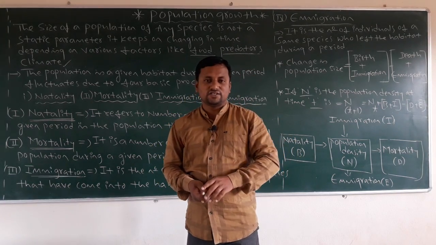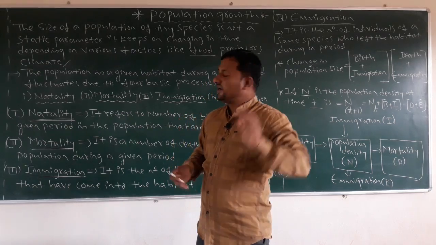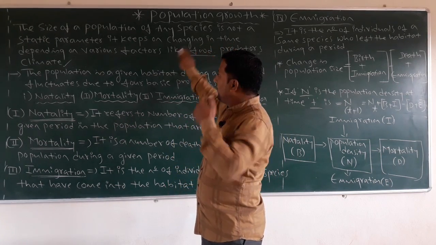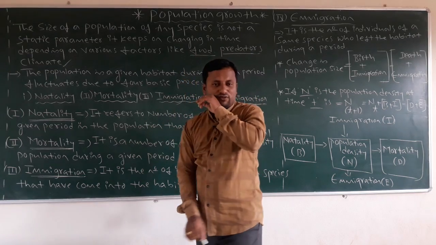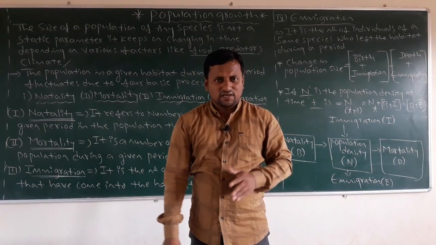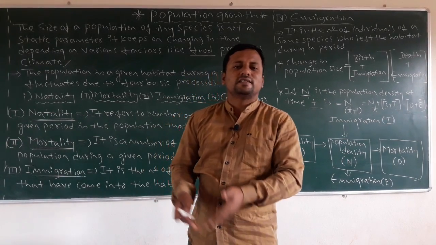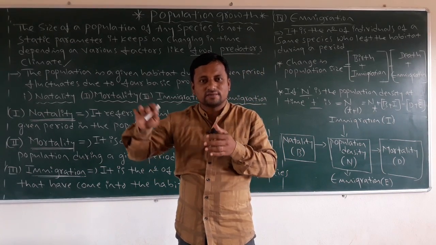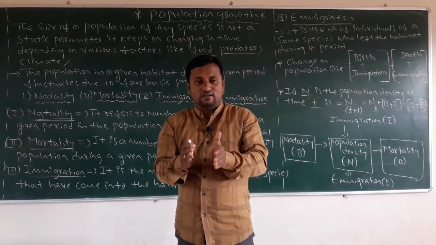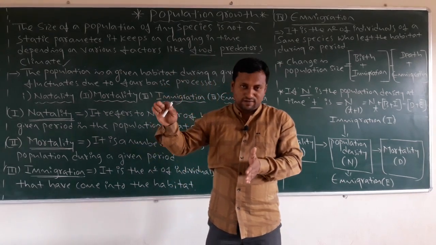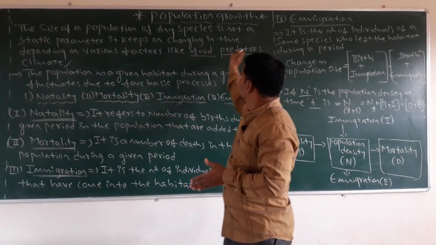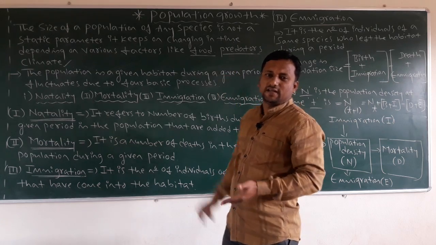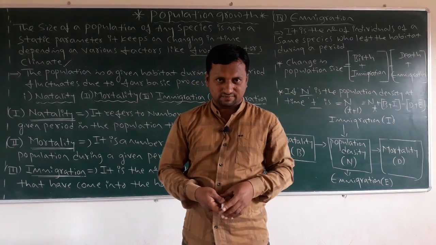So that's why, students, the population fluctuates with time based on factors like, first, food. Sometimes food is available, sometimes it is not available. Based on those conditions, organisms plan for their life purposes. Like that, predators. Predators we basically call enemies.